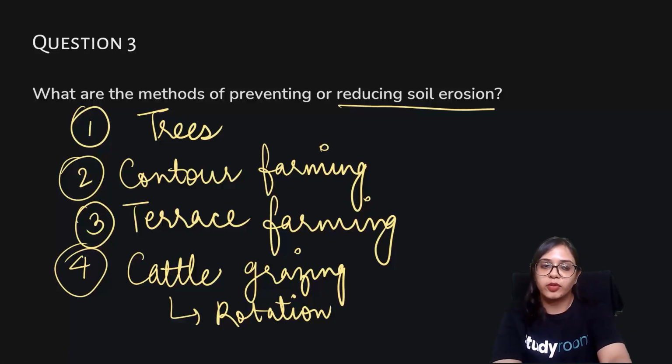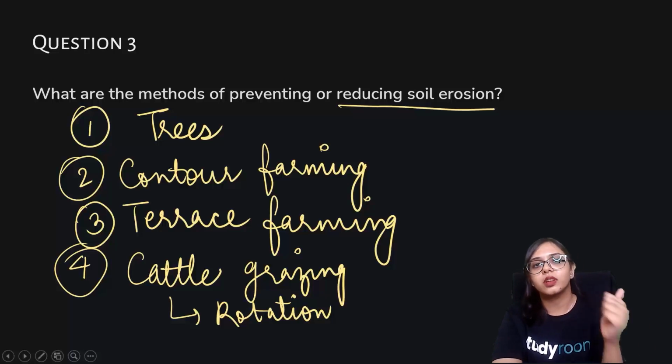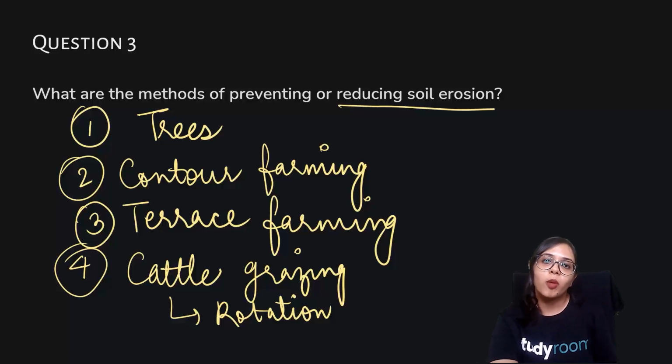So in this part of the chapter, we learned about soil, we learned about the minerals that the soil is rich in. We saw how soil is being formed, and we also learned about soil erosion.